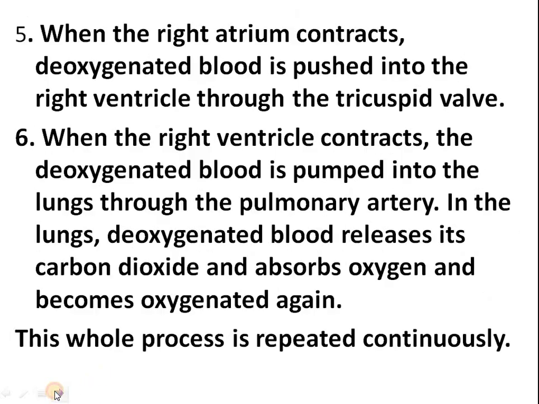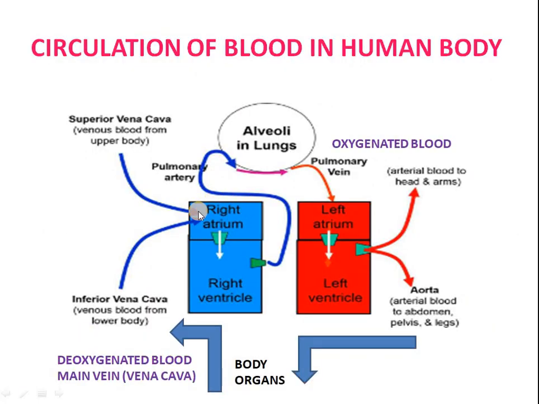Fine. Further, when the right atrium contracts, the deoxygenated blood is pushed into the right ventricle through the tricuspid valve. Now you can see the right atrium contains deoxygenated blood which was brought by the vena cava, and when the right atrium contracts, it will push this blood into the right ventricle through the tricuspid valve.